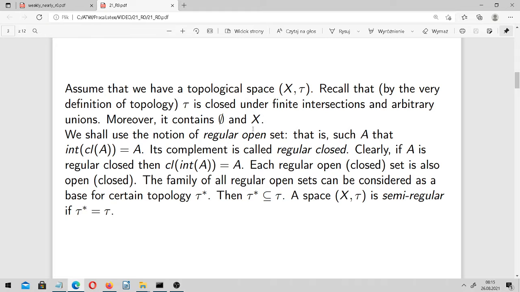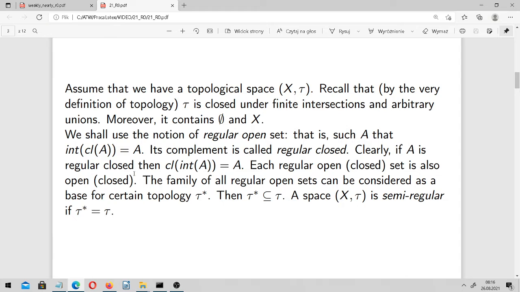Now we shall use the notion of regular open set, that is such A that the interior of its closure, as we can see here, is equal with A itself. And its complement is called a regular closed set. Clearly, if A is regular closed, then the closure of its interior is equal with A. Each regular open set is also open in the context of tau, and each regular closed set is closed.